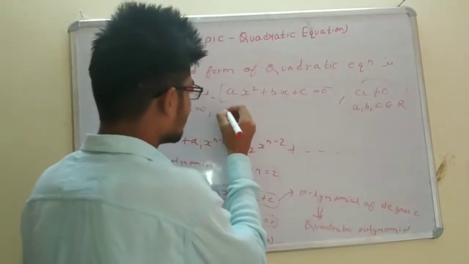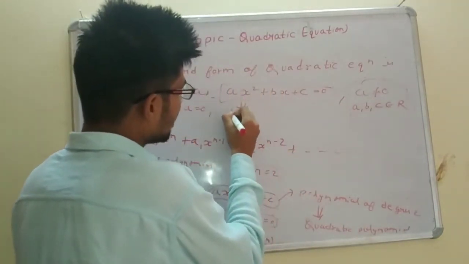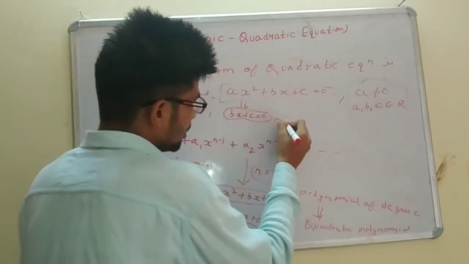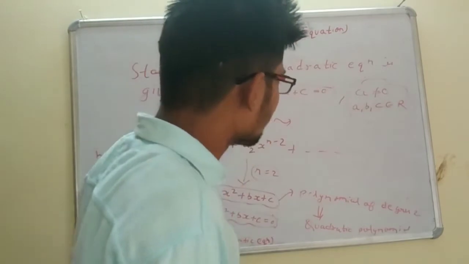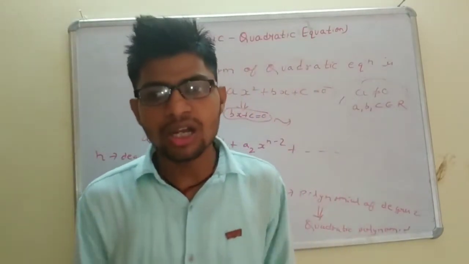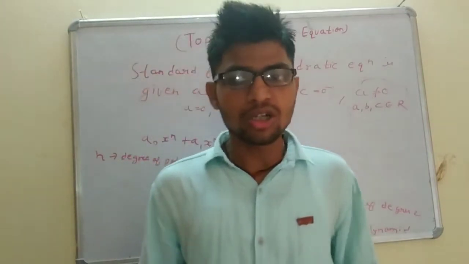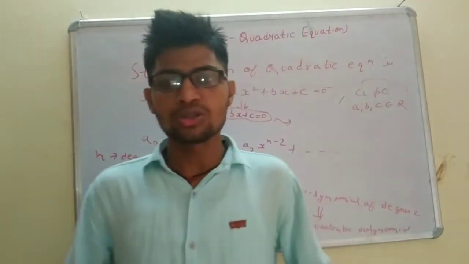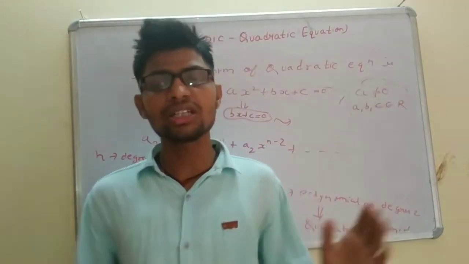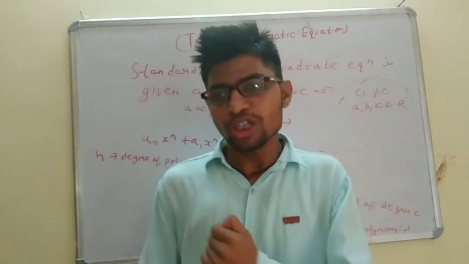Then in that case, this equation will become x plus c is equal to 0, which is not a quadratic equation, it is a linear equation. So I hope you have got what is the standard form of quadratic equation and how we got the quadratic equation. So now we will discuss how to check whether the given equation is quadratic equation or not.